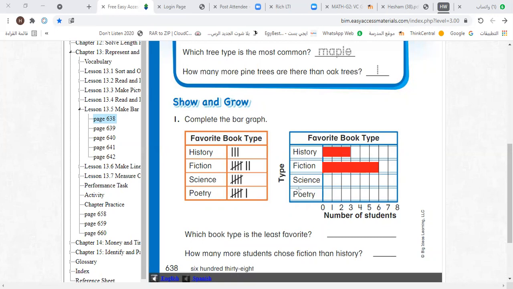Okay. How many choose science? 5. So let's draw a bar from 0 to 5, like this one. Now, how many choose poetry? 6. So let's draw a bar from 0 to 6. Yes, the end point must be at 6, like this.